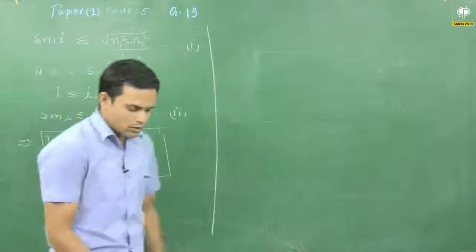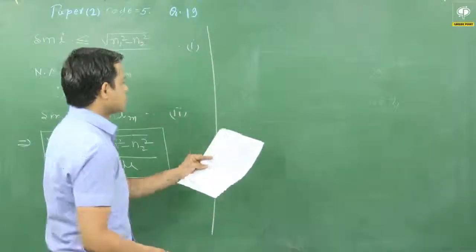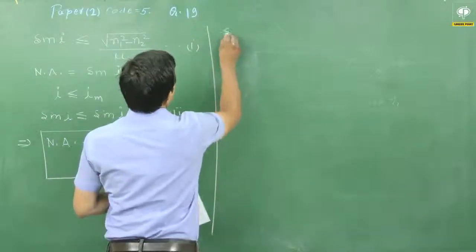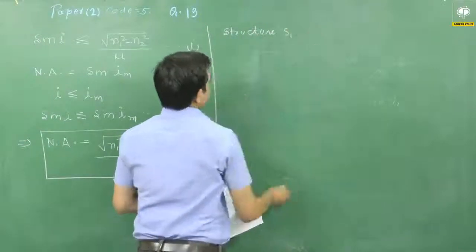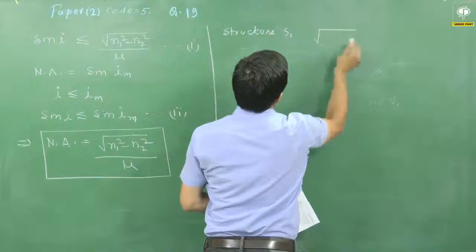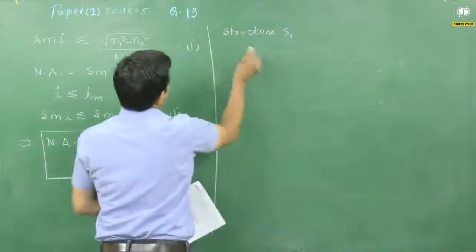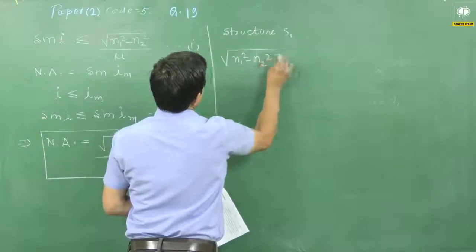So first of all, I will calculate for the structure S1. For structure S1, root of n1 square minus n2 square